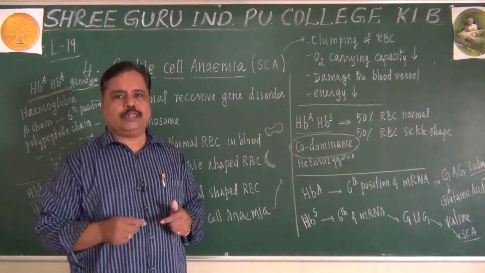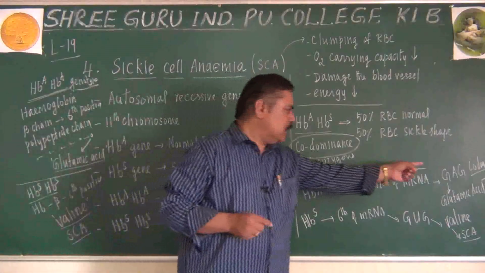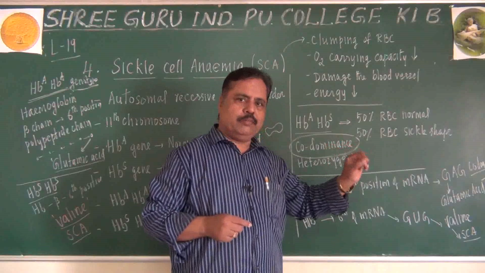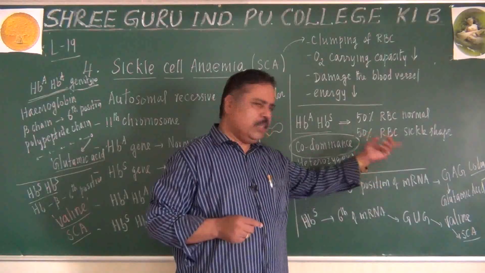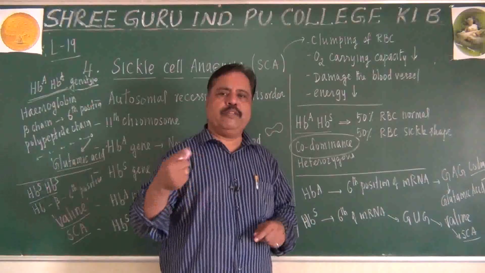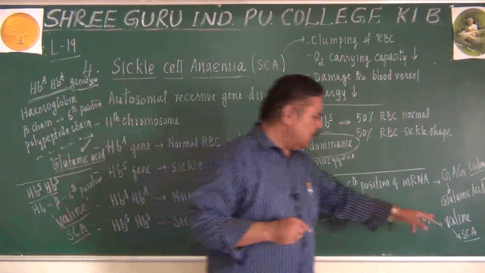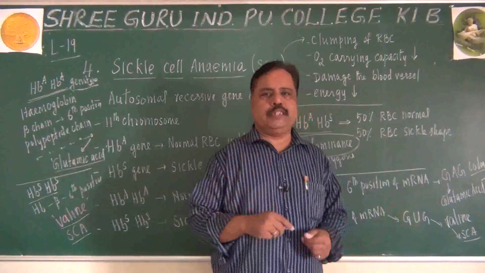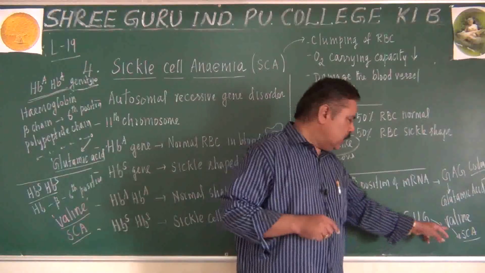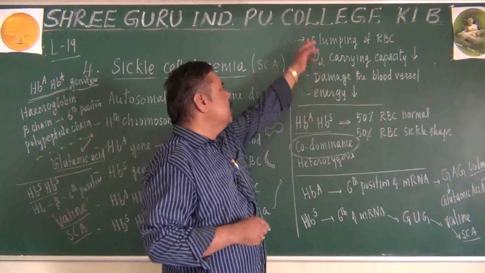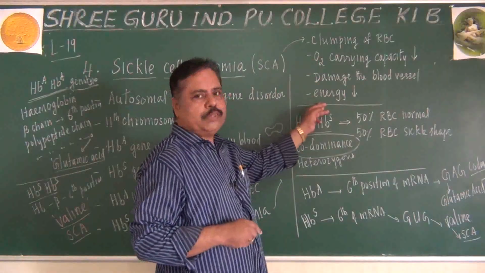Dear students, if uracil replaces adenine, glutamic acid will be replaced by valine. Because of just one base, the shape of RBC changes, and because of that change in shape of RBC, we suffer due to four problems.